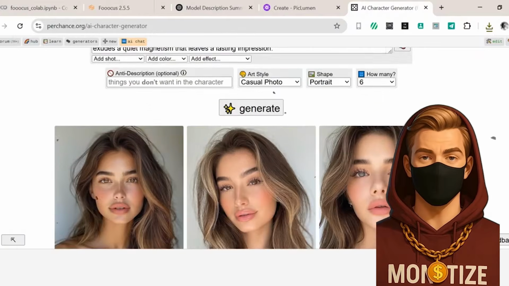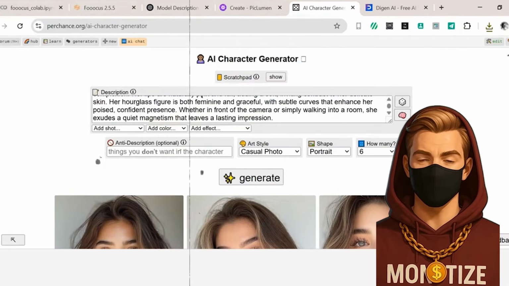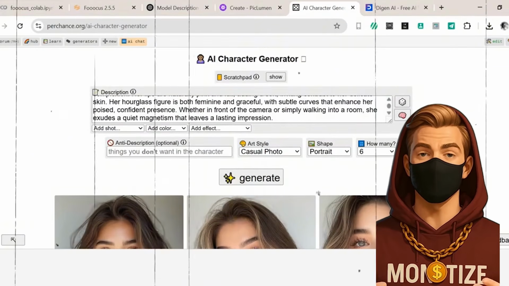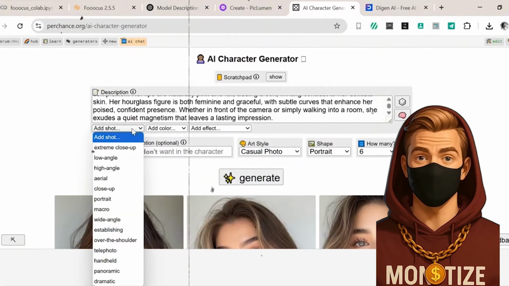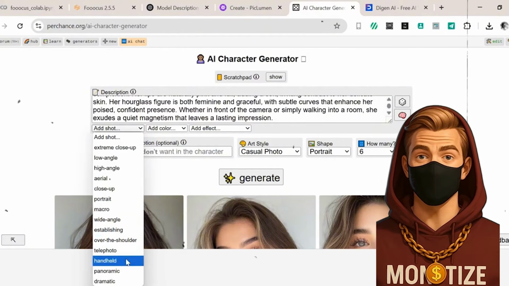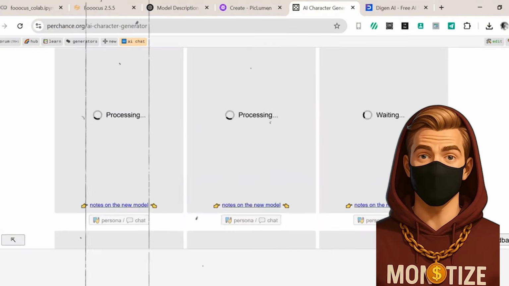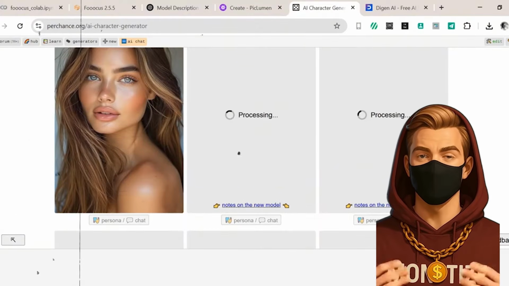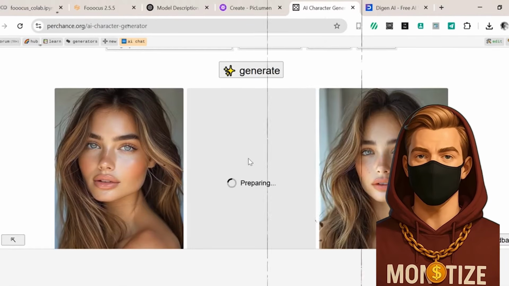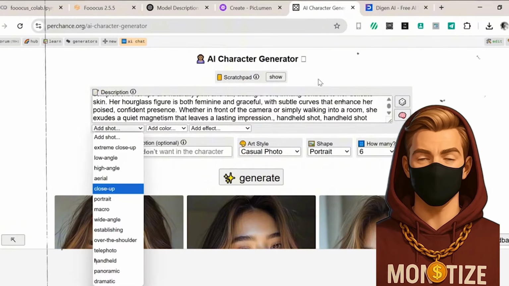As a foundation tool for your AI influencer's visual identity, Perchance is nearly unbeatable. Whether you're building a content calendar, storyboarding short videos, or just experimenting with vibes, this is your blank canvas. No fluff, no gatekeeping, just pure, unfiltered AI creativity in your browser.